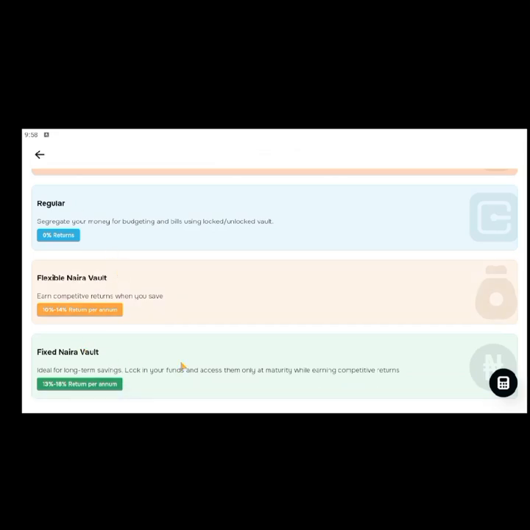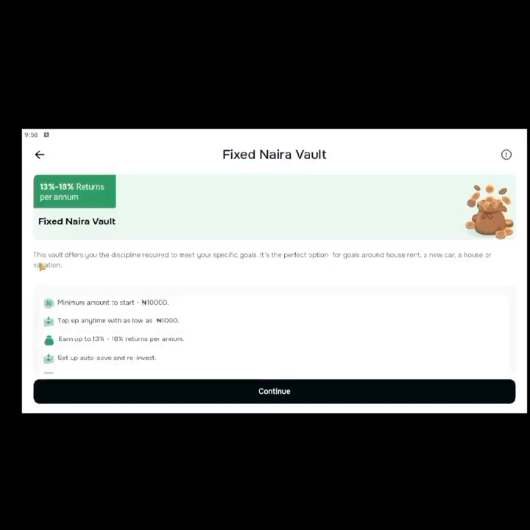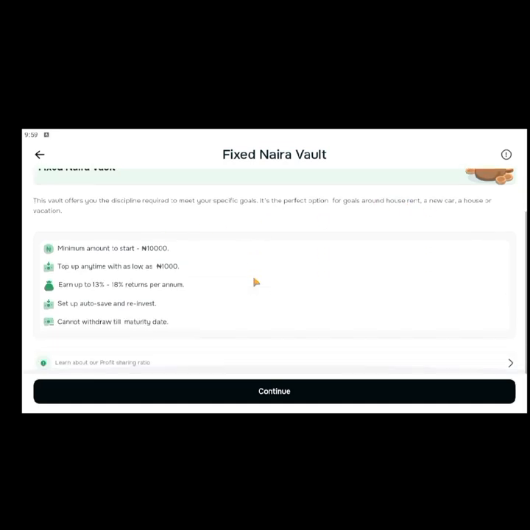Then let's come to the last one, which is the fixed naira vault. This is basically where you make more returns, because look at this, 10 to 14% for the flexible one, but for the fixed one, 13 to 18%. Whopping 18%. Okay, so click on this to create one. So you can see this vault offers you the discipline required to meet your specific goals. I mentioned discipline earlier. It's the perfect option for goals around house rent, a new car, a house or vacation, and a lot of things.